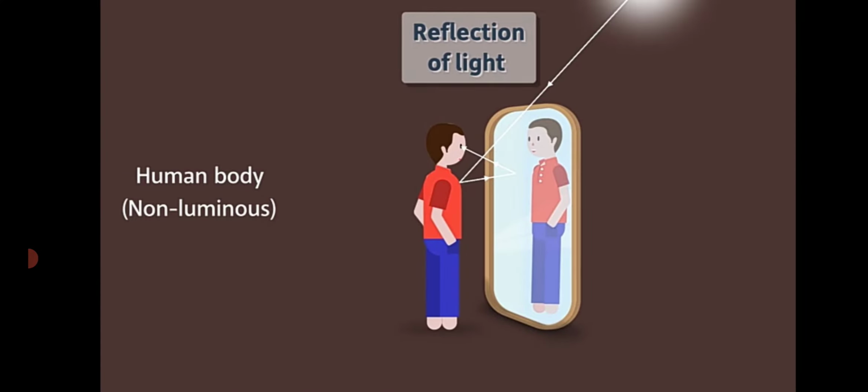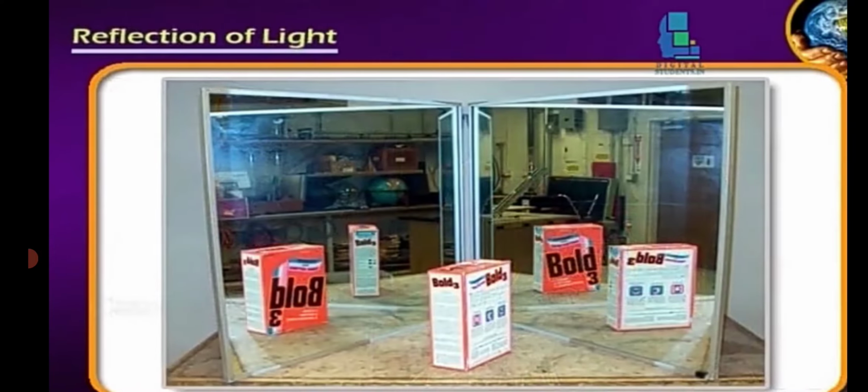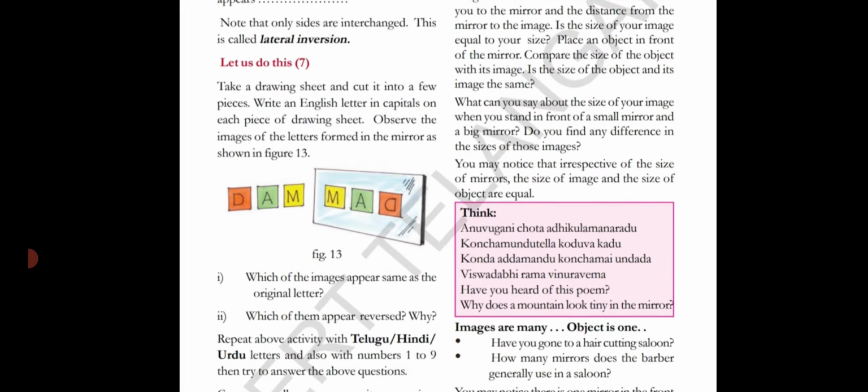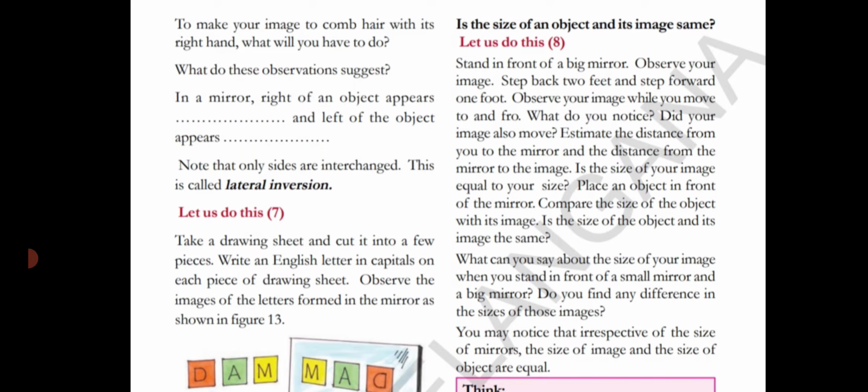See, reflection of light. The light reflects from the mirror to your eyes and you could see the image. You could see here also, the box kept in front of the mirror is showing the letters BOLD in reverse. To make your image comb hair with its right hand, what will you have to do?